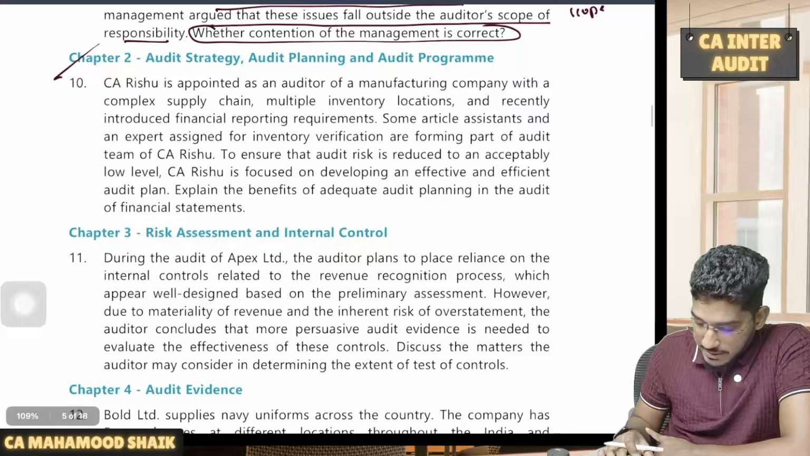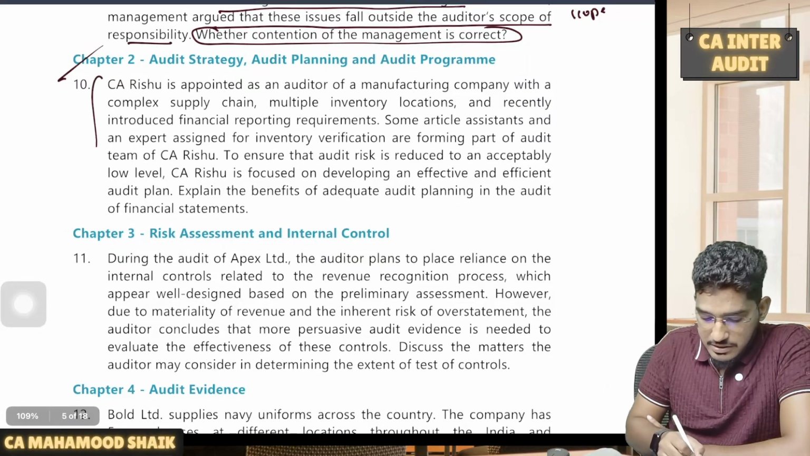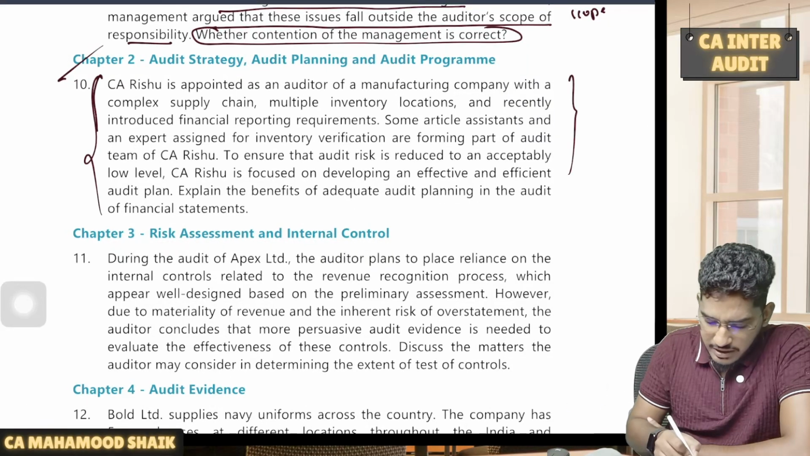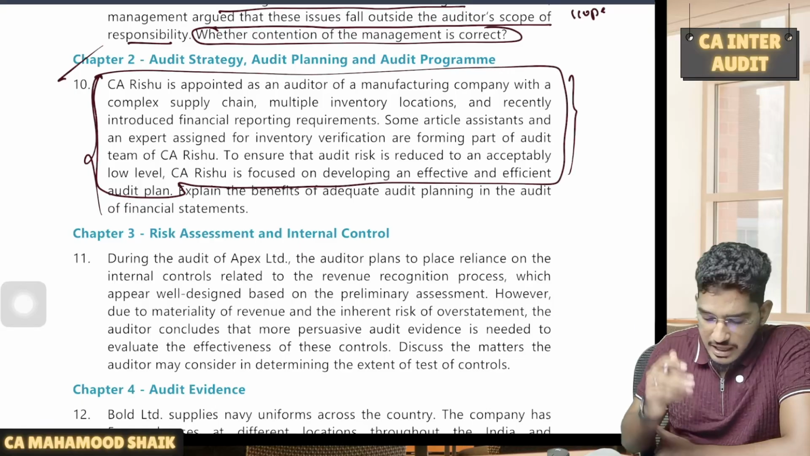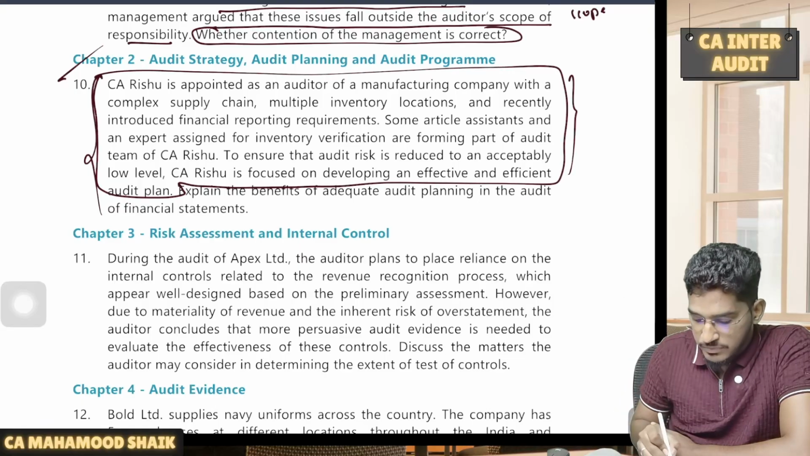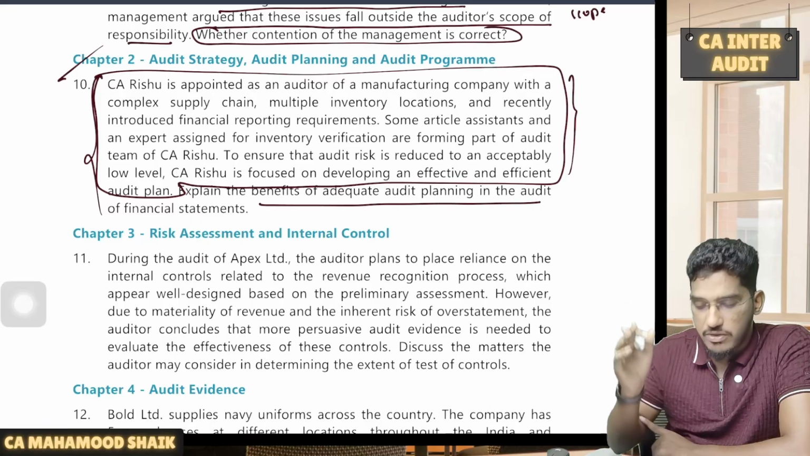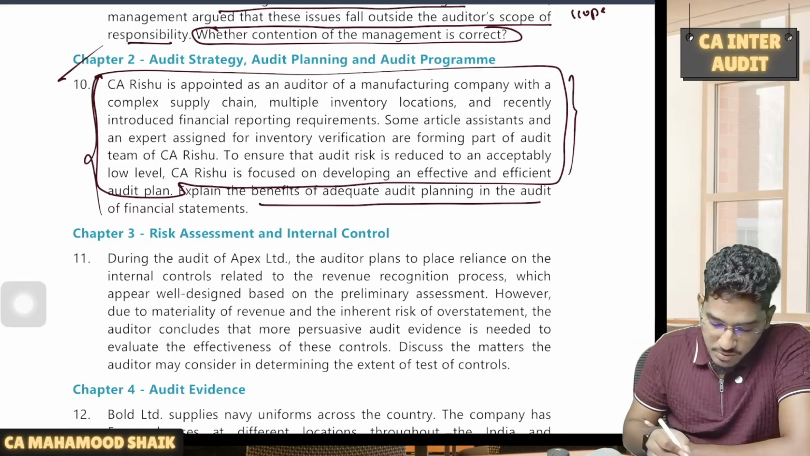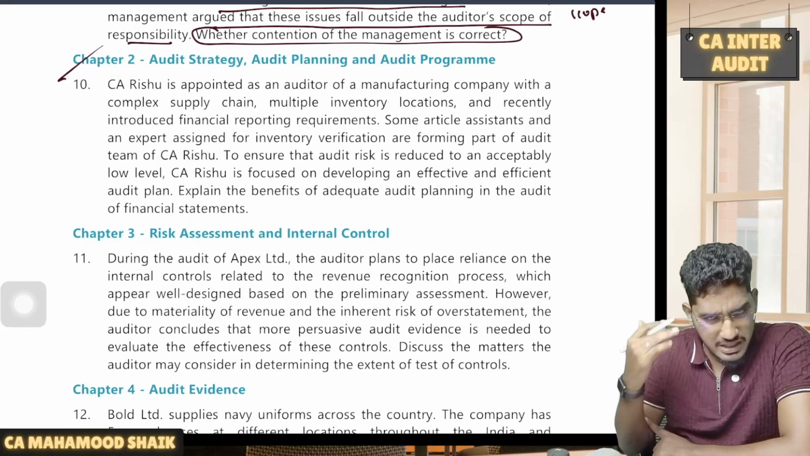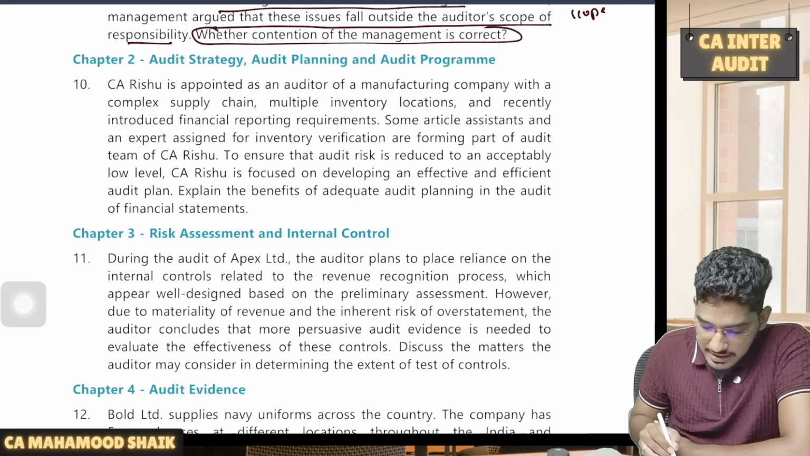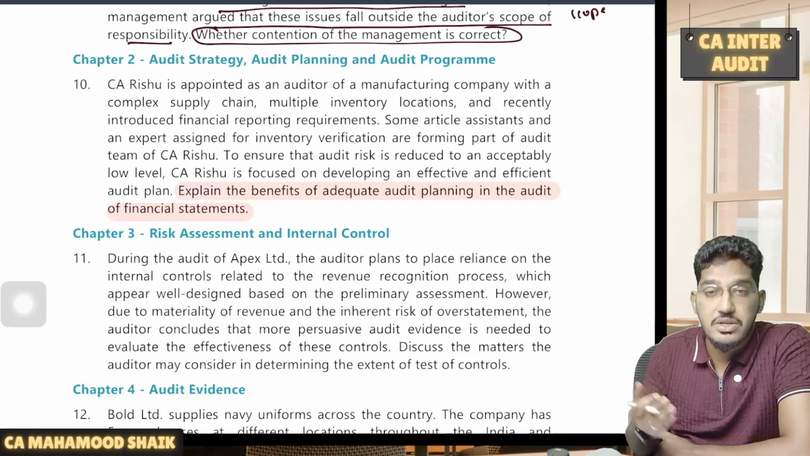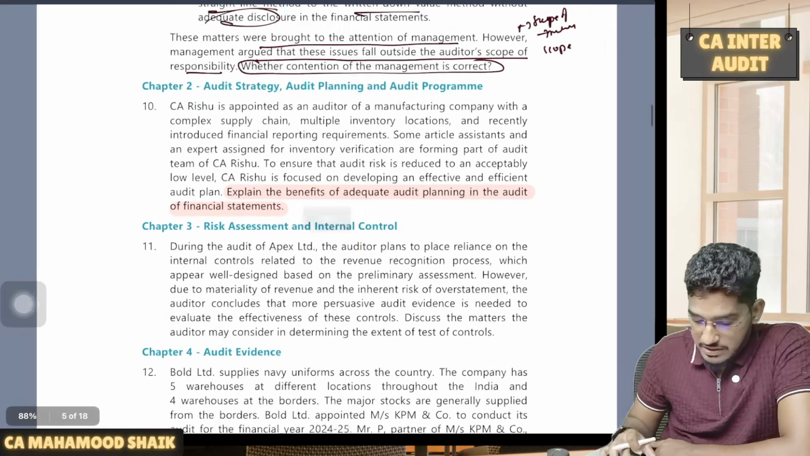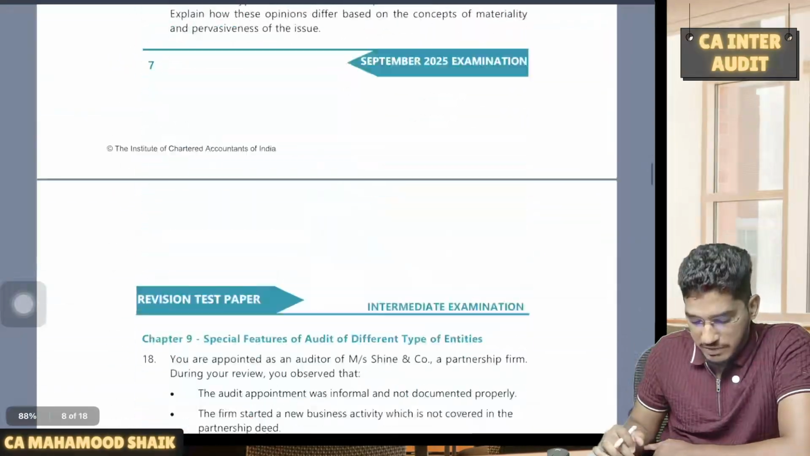Next, audit strategy planning and program. See, this is how sometimes ICAI will try to fool you. They try to say a lot of things here. I will say ignore all the facts. Just read the last line. You will be able to write the correct answer. Explain the benefits of adequate planning in the audit of the financial statements. See, so much of some 5-6 lines of content they have given. Ignore everything. Just read the last line. So what they say here, explain the benefits of planning the audit of the financial statements. So if you plan the audit of the financial statements, how as an auditor will you get benefited?